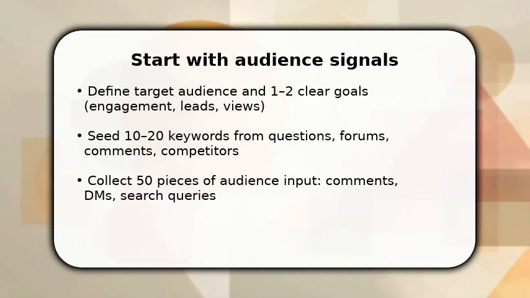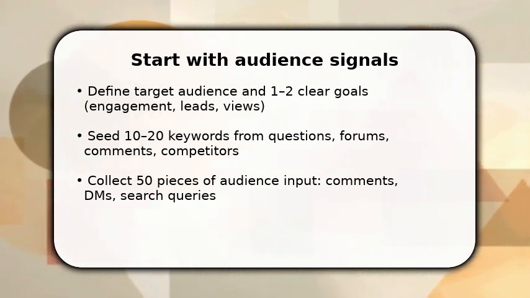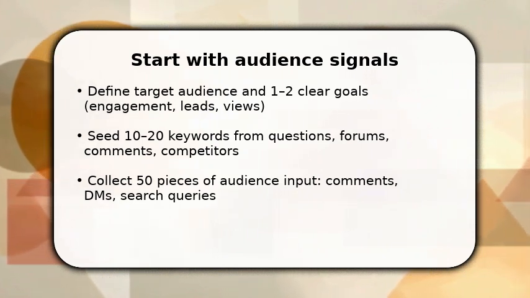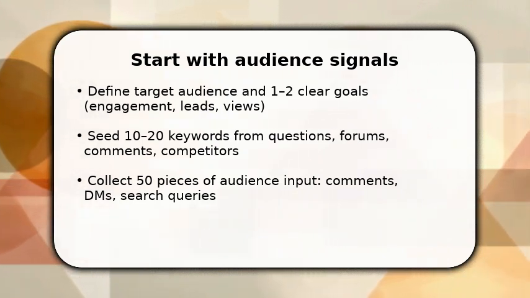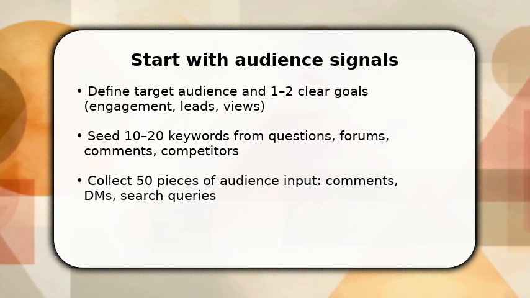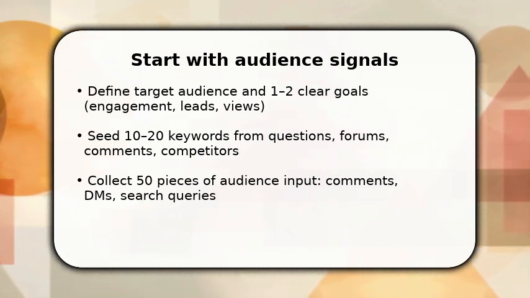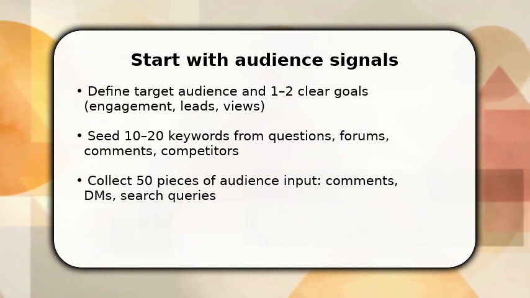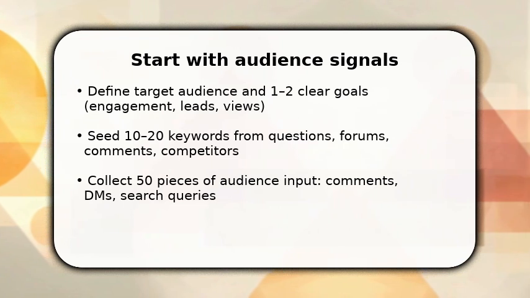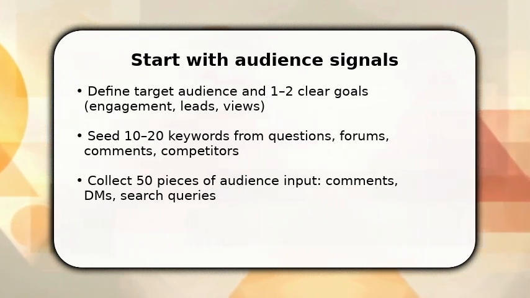You begin by locking onto who you serve and why. This narrows idea generation fast. Once you have won 2 goals, gather audience signals: search queries, comments, forum threads. Make a quick 10-20 keyword seed list and scan 3 top competitors to see recurring questions. Then, export or jot down 50 audience inputs to prioritize. This prevents aimless brainstorming and gets you actionable topics immediately. Start with real demand, not guesses, so every idea has a built-in audience reason.